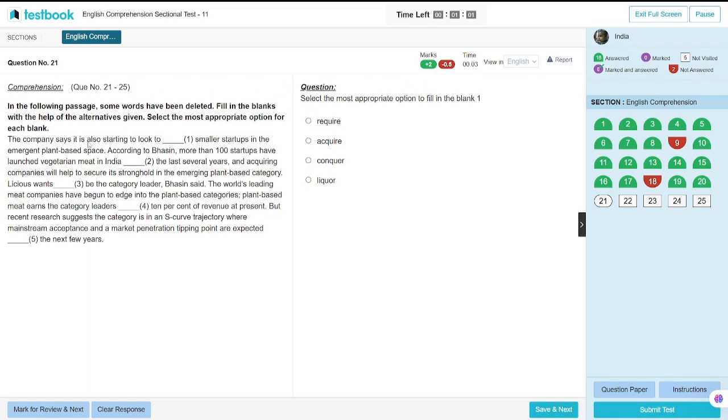The company says it is also starting to look to acquire smaller startups in the emergent plant-based space.